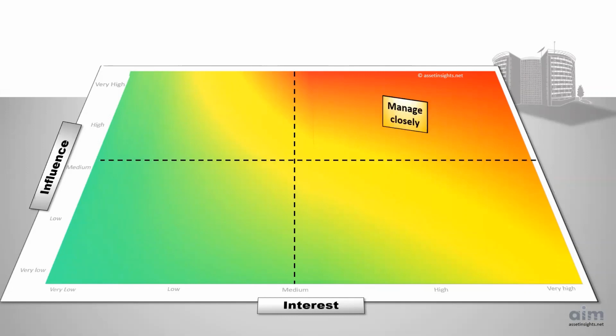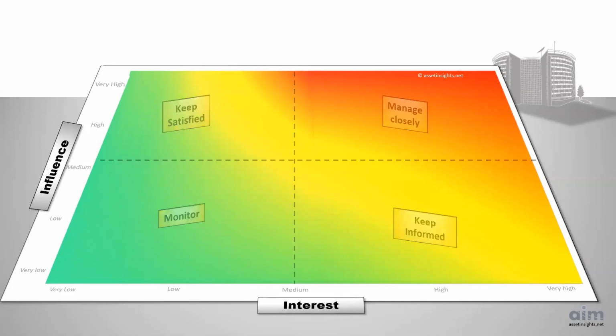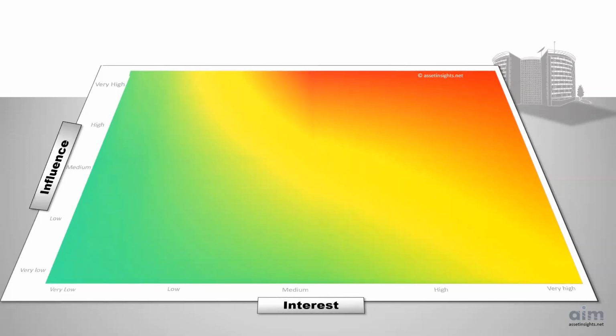In the top right-hand quadrant are the stakeholders who have a high influence and high interest in the organization. They will need to be managed closely. The other quadrants are stakeholders who should be kept informed, stakeholders to be kept satisfied, and stakeholders to be monitored. The stakeholder groups can then be plotted onto the matrix.